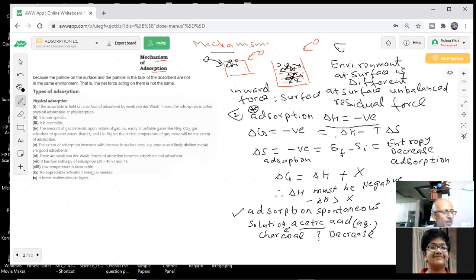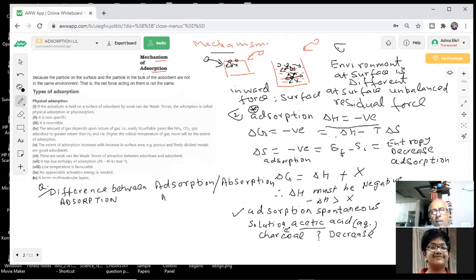Further, now we are going to see the difference between adsorption and absorption. This question was given once. All the questions I am discussing along with that. So, what is the difference? Sir, one major difference between adsorption and absorption is that adsorption is a surface phenomenon, whereas absorption is a bulk phenomenon. Very good answer.